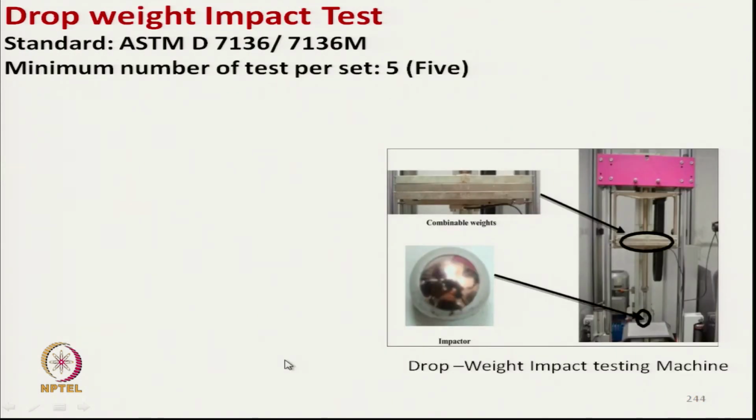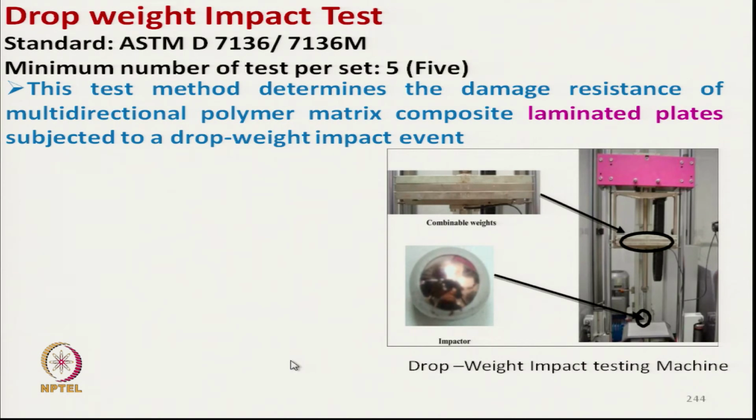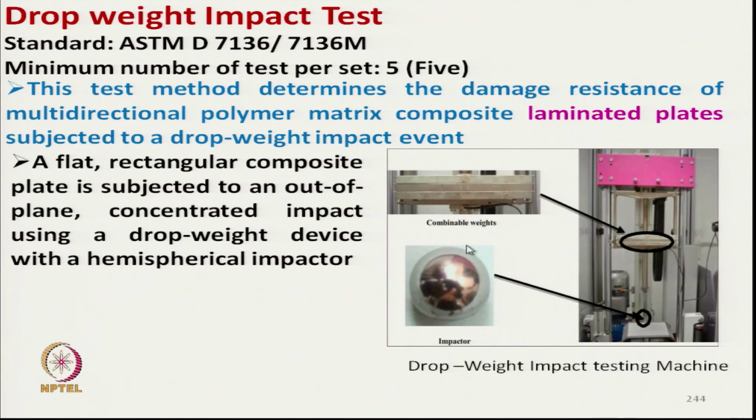So, another test is the drop test by ASTM D7136. This test method determines the damage resistance of multidirectional polymer matrix composite, in laminated form. This is showing the impactor. A flat rectangular composite plate is subjected to an out of plane concentrated impact. Okay.